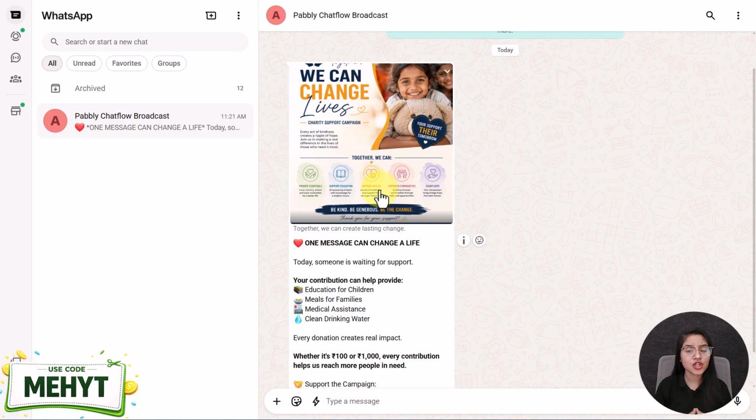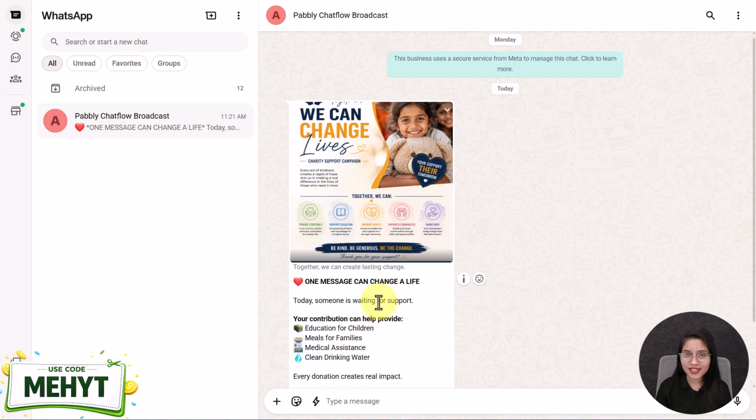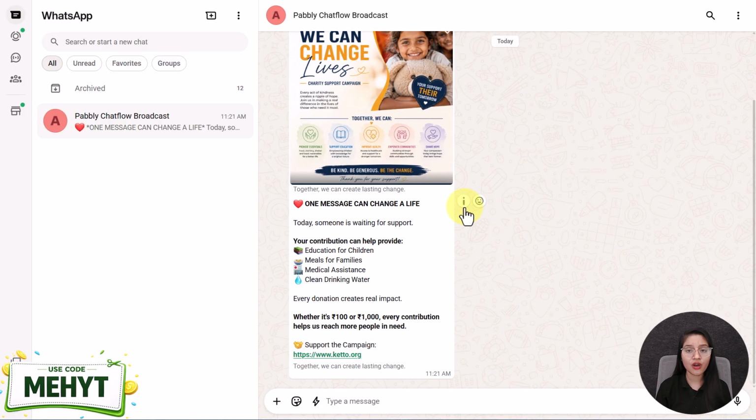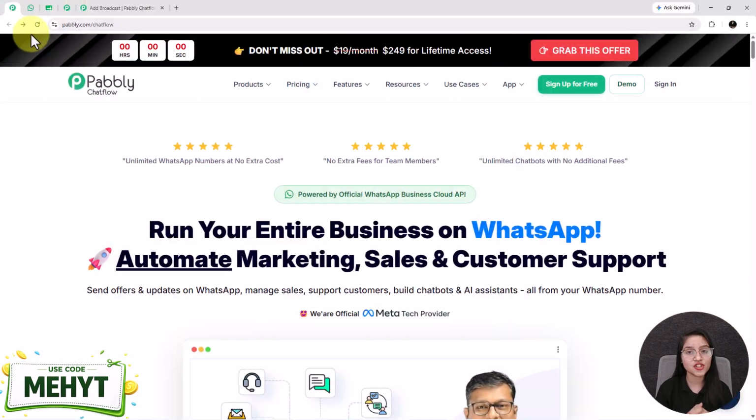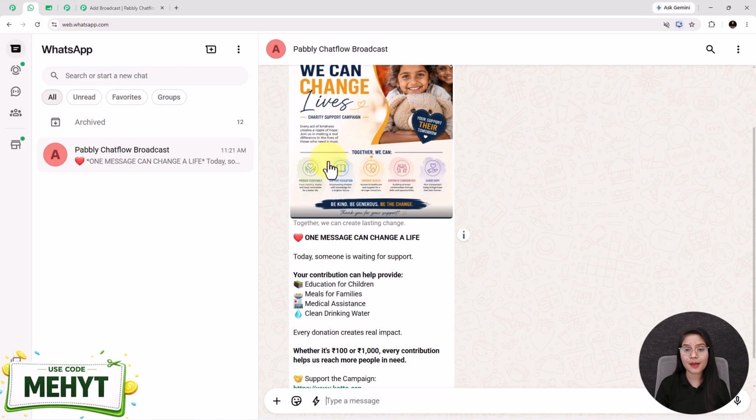People scroll past social media posts, they ignore ads, emails often stay unread, and manually messaging hundreds or thousands of supporters is simply not practical. That's why smart NGOs are now taking donation campaigns directly to WhatsApp. And in this video, I'm going to show you how to send a highly engaging NGO donation campaign message using Pabbly Chatflow. Just look at this campaign template.